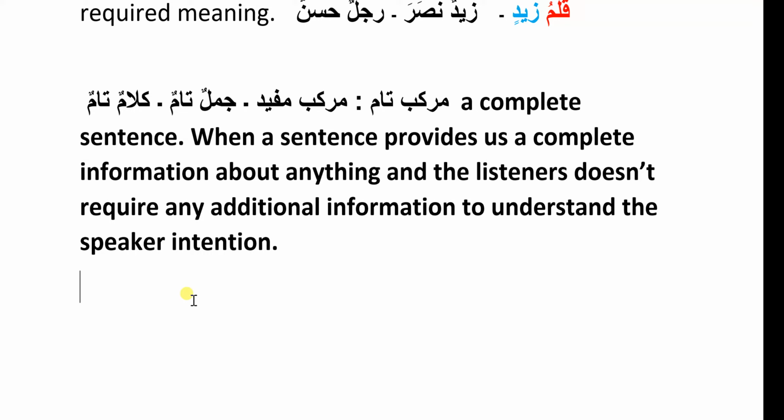Why I'm saying that sentence is complete for you? Because the completion of sentence sometimes varies due to the listener's conditions. For example, if I know Zad and I know that he is in my house, in my room, the second person came to me and asked me, "Where is Zad?" And I said, "My room." So his statement, where is Zad? This is a complete sentence because I understood he was asking me about Zad.